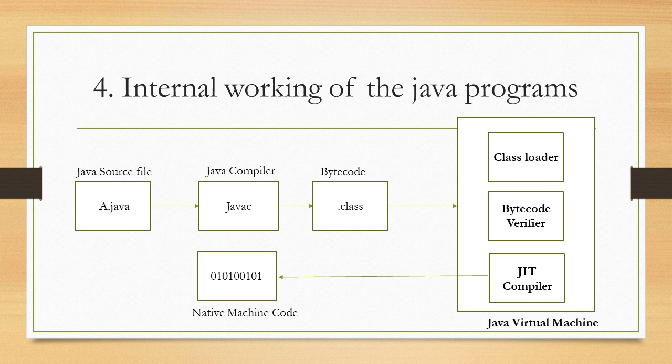After creating the bytecode, the Java virtual machine comes into the picture. The Java virtual machine has three blocks: the class loader, the bytecode verifier, and the JIT compiler. The class loader loads the classes dynamically, then the bytecode verifier verifies those classes, and the JIT compiler is used for compilation purposes. It is fast enough. Using the JIT compiler, the Java virtual machine converts that bytecode into native machine code. So that's how the internal working of a Java program happens.